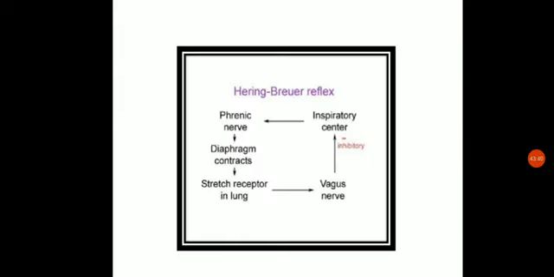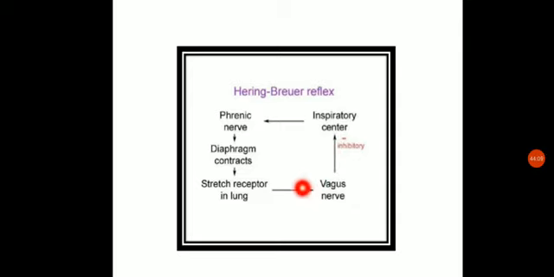So here we can say the inspiratory center, through the phrenic nerve, is responsible for contraction of the diaphragm and the intercostal muscles, due to which the lungs will be stretched and filled with air. When the lungs and alveolar walls are filled with a high amount of air, the alveoli get stretched, due to which they generate an impulse which is transmitted to the central nervous system with the help of the vagus nerve.